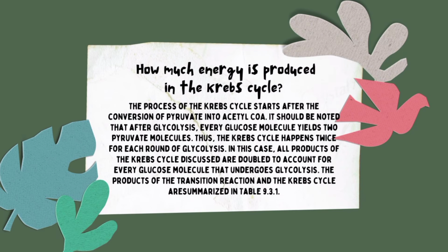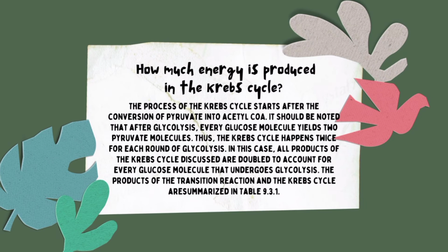The process of the Krebs cycle starts after the conversion of pyruvate into acetyl-CoA. It should be noted that after glycolysis, every glucose molecule yields 2 pyruvate molecules. Thus, the Krebs cycle happens twice for each round of glycolysis. In this case, all products of the Krebs cycle discussed are doubled to account for every glucose molecule that undergoes glycolysis. The products of the transition reaction and the Krebs cycle are summarized in Table 9.3.1.